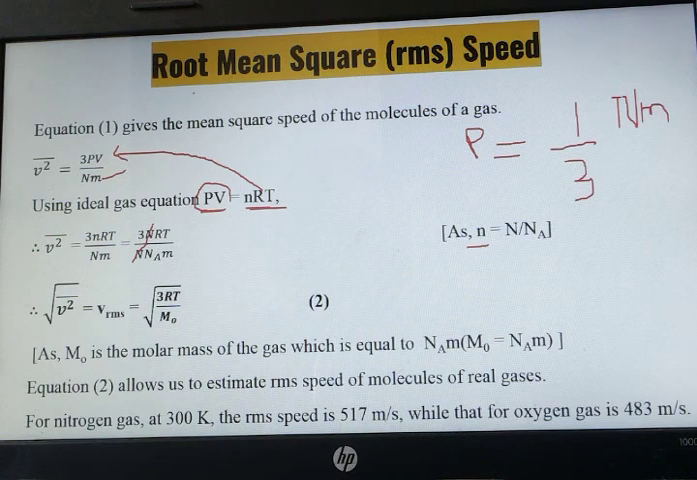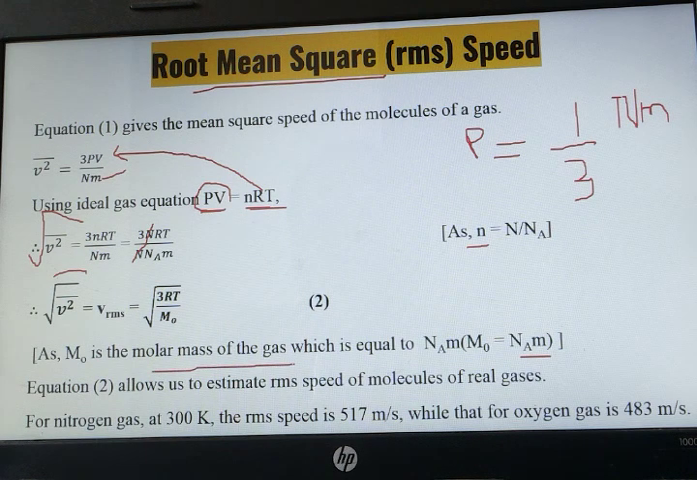And we have to find out root mean square. What does root mean square mean? Root mean square bar is already there. So we will be taking square root from both the sides. So we will be getting this one, root mean square. What do we call this? VRMS. R means root, M means mean, and S means square. So this formula we will be writing as root 3RT upon M0. Now where is this M0 from? M0 can be written as Na into M, where M0 is called the molar mass of a gas.